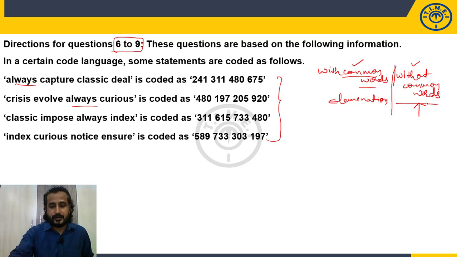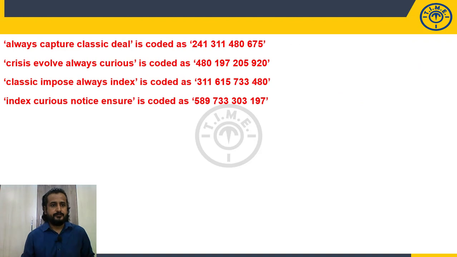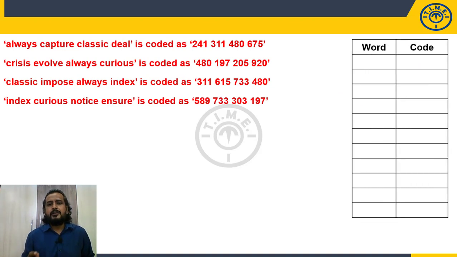Now let's answer this question. I have copied the same statements and codes in the next slide. There we'll discuss now. Again here, we are not going to find it in any random way. I'm not going to pick up any statement randomly. I'll go through statement 1 with 2, 3, 4, then 2 with 3, 4, and 3 with 4. That's enough.